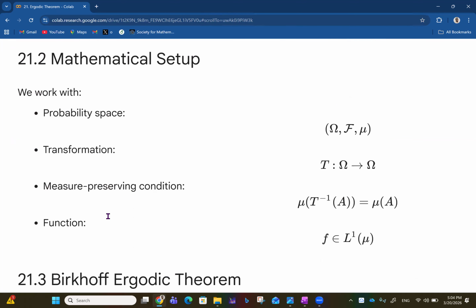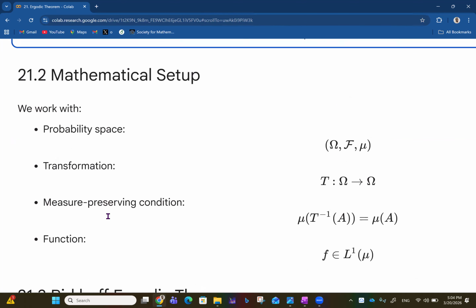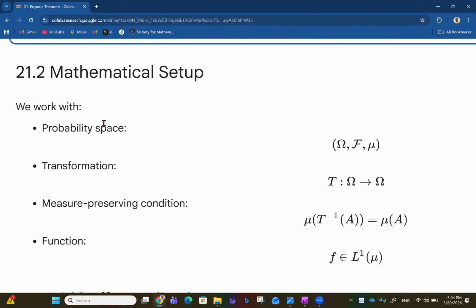So going on from there, we get to see the mathematical setup. We work with the probability space, which consists of the sample space Ω, the event space, or what you can call the sigma algebra of events, and of course μ, the probability measure. Then we have the transformation T, which maps Ω to Ω. Then you have the measure preserving condition, such that μ of T inverse of A is the same as μ of A. And then you have the function f, which belongs to L1 of μ.